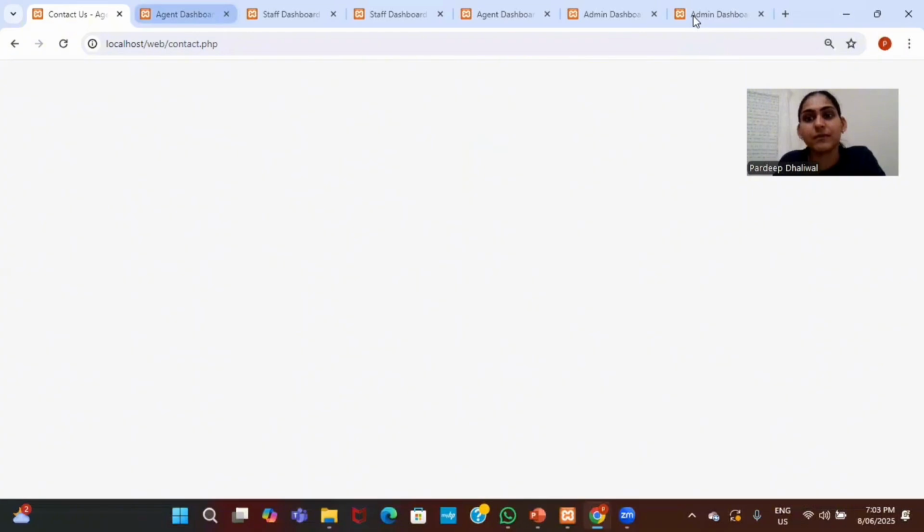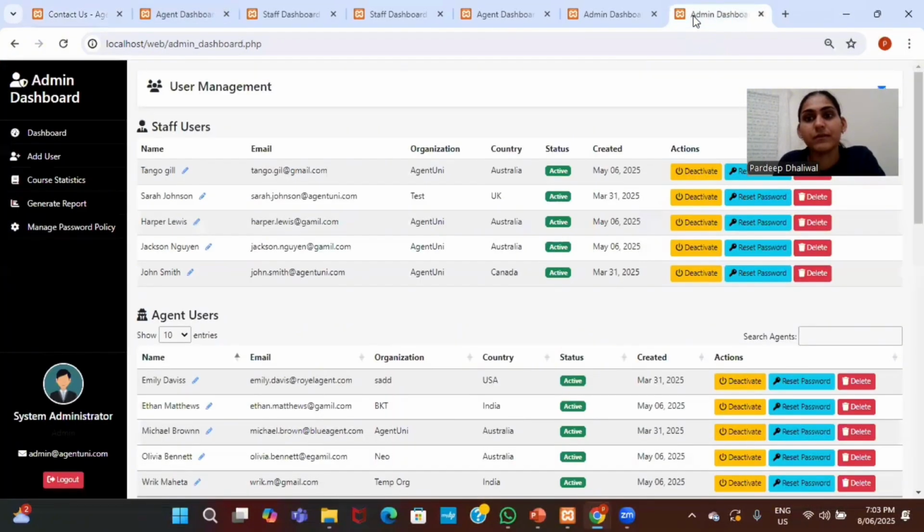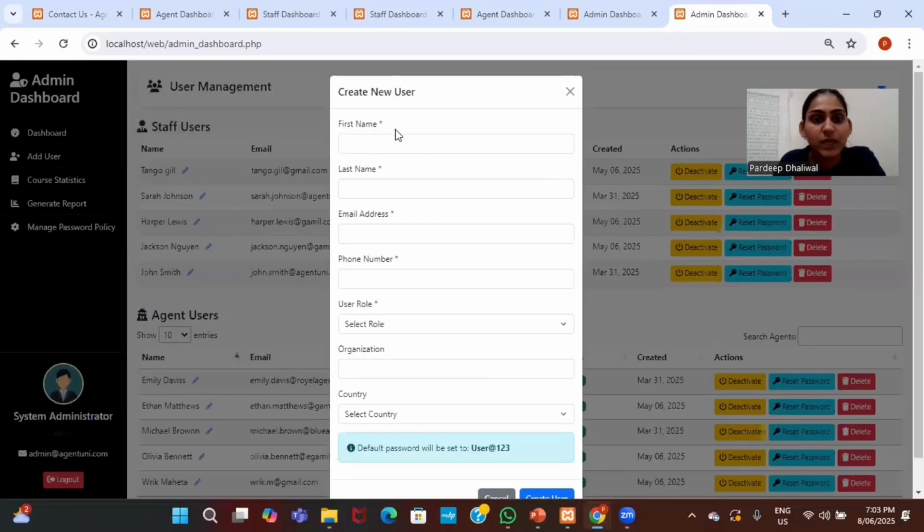This is the homepage of the admin dashboard, where I can manage and control the website content and settings, and activate or deactivate accounts. This is the add users form to create new users: fill in the form here, with first name, last name, email address, everything is here.